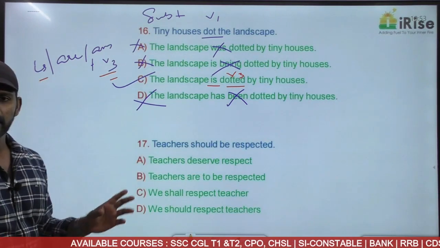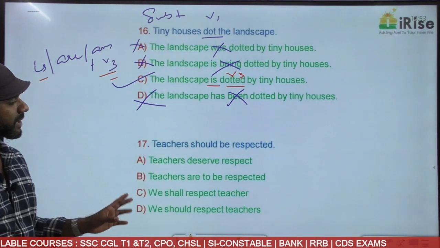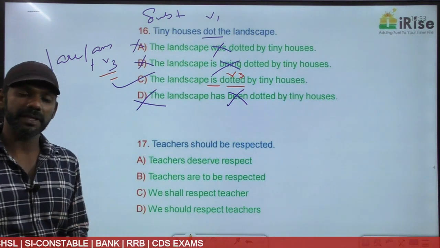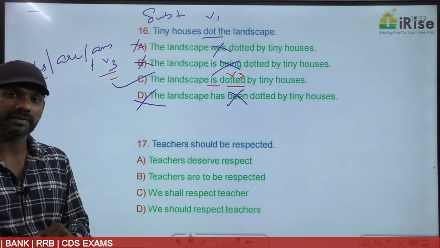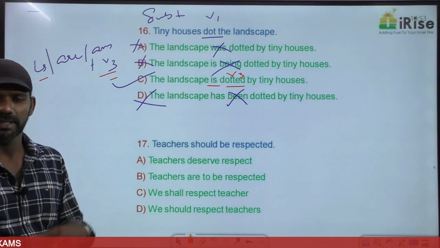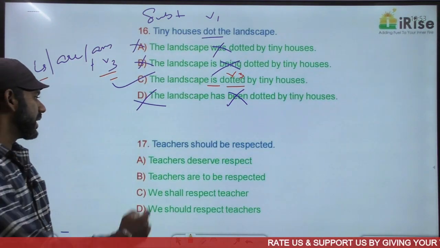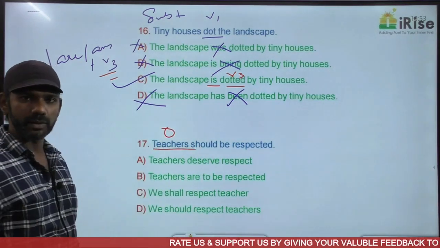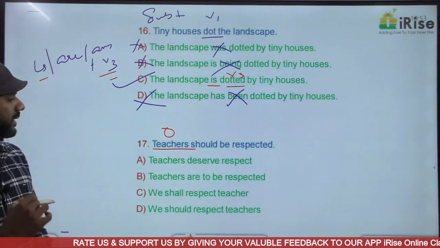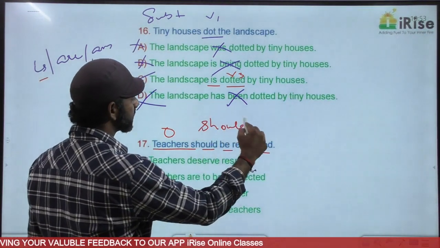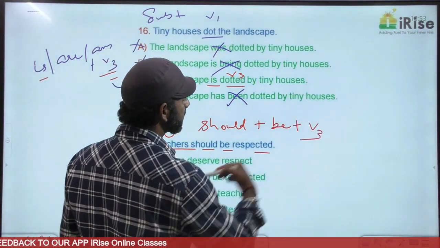The next one. Understand the meaning. Teachers should be respected. Teachers should be respected means teachers are doing the action or receiving the action? Receiving the action. Teachers should be respected means teachers are receiving the action. Object comes at the beginning in the passive voice. That is based on the meaning. Now, should be respected is should plus be plus V3.